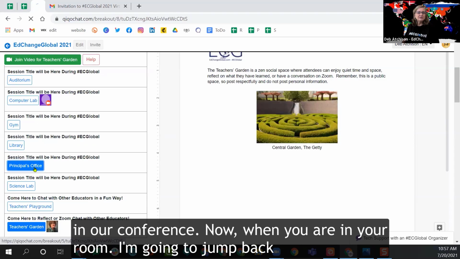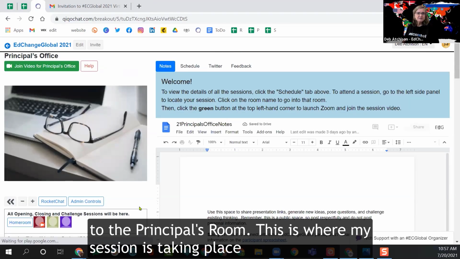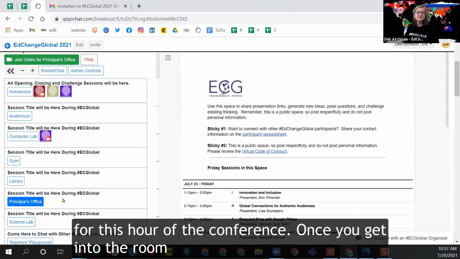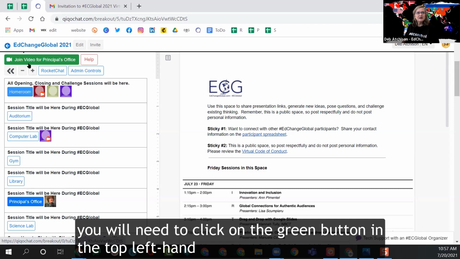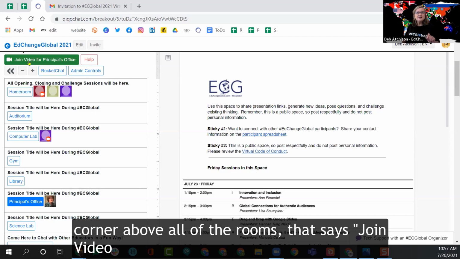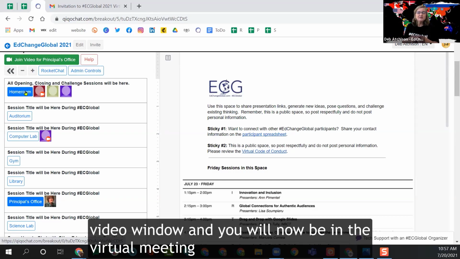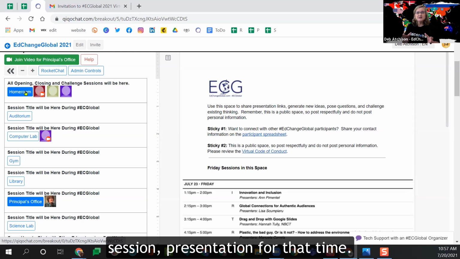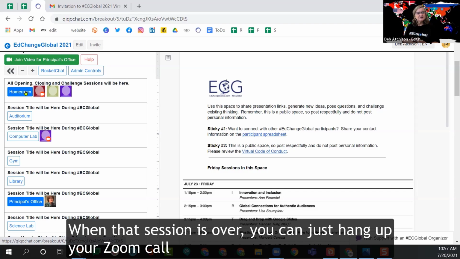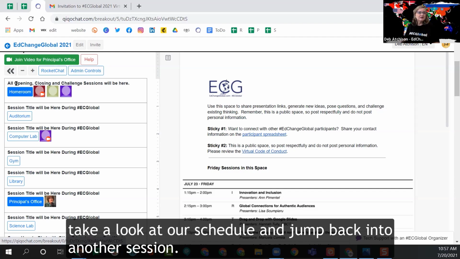Now, when you are in your room, so I'm going to jump back to the principal's room. This is where my session is taking place for this hour of the conference. Once you get into the room, you will need to click on the green button in the top left-hand corner above all of the rooms that says join video for that room. That's going to open up a Zoom video window, and you will now be in the virtual meeting session presentation for that time. When that session is over, you can just hang up your Zoom call, take a look at our schedule, and jump back into another session.